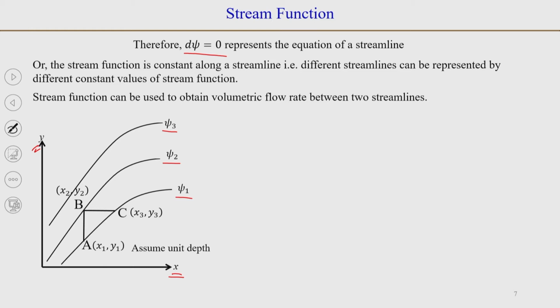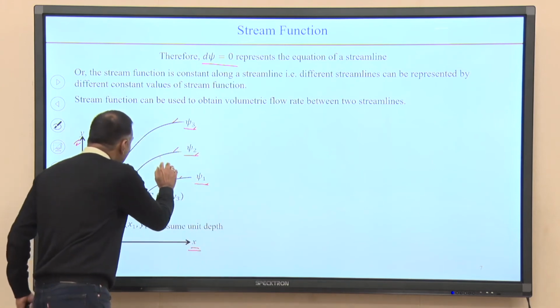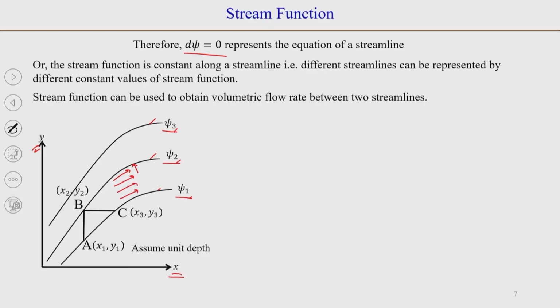Let us say these three streamlines shown here have the stream function values of psi 1, psi 2 and psi 3, and we can try to see what the flow rate between two streamlines is. We will see that the flow rate between two streamlines is constant. We know that the flow cannot cross a streamline, so flow will be between the streamlines only.